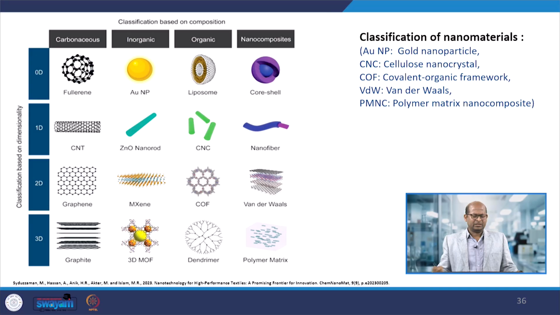So here, whatever we have discussed in previous slides, I am showing in the form of structures, individual materials.